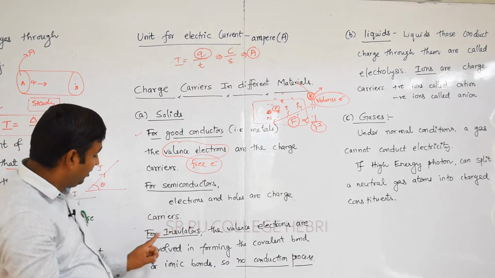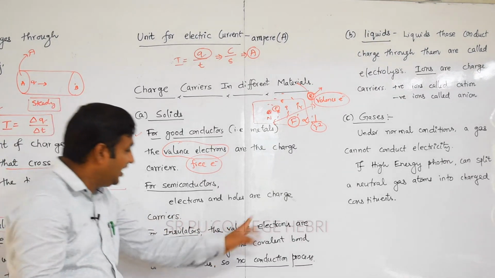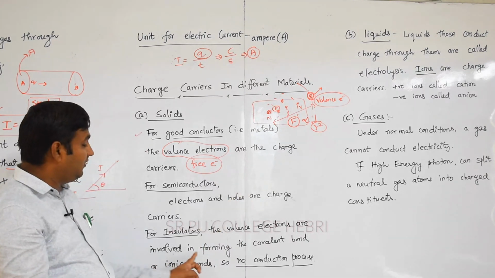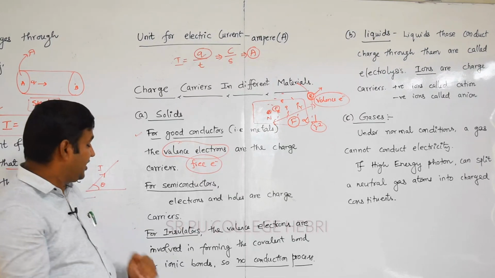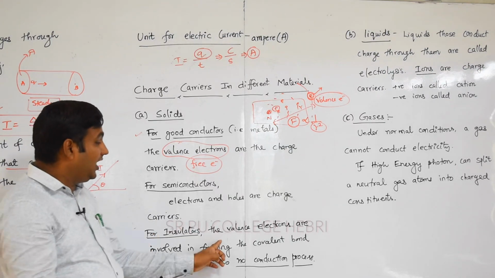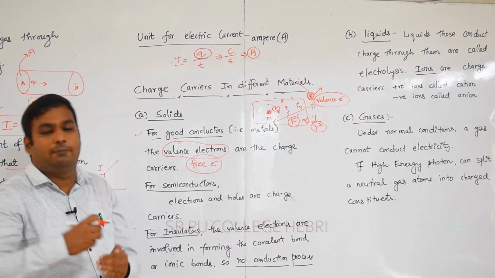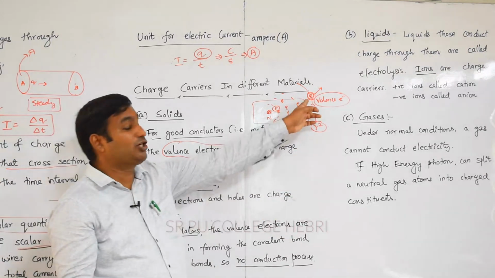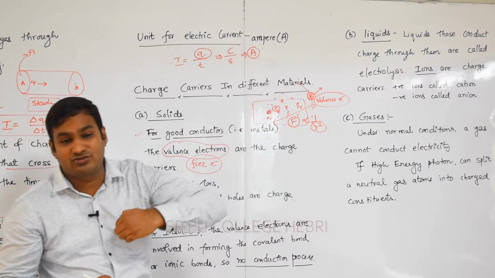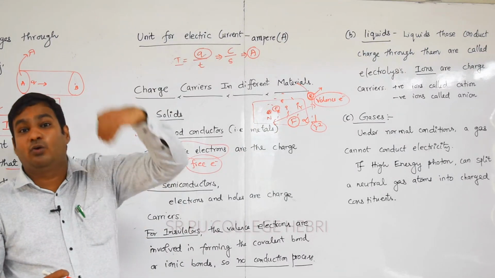Next important thing: for an insulator, the valence electrons are involved in forming covalent bonds and ionic bonds. I already told you valence electrons are nothing but the electrons present away from the nucleus, in the outermost orbit.